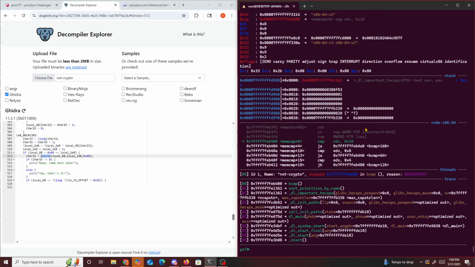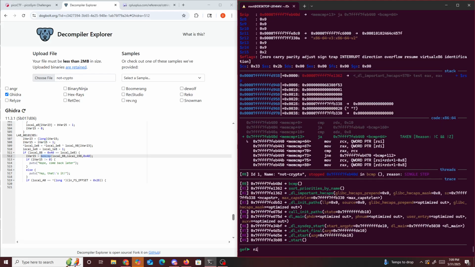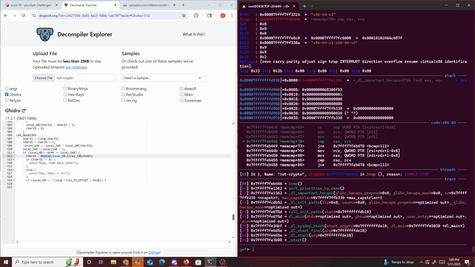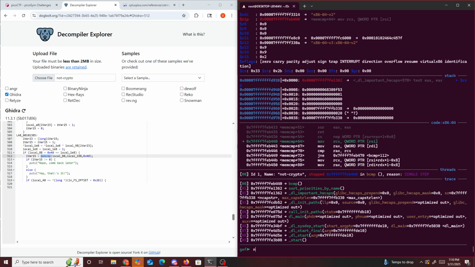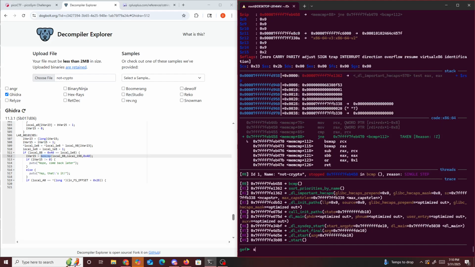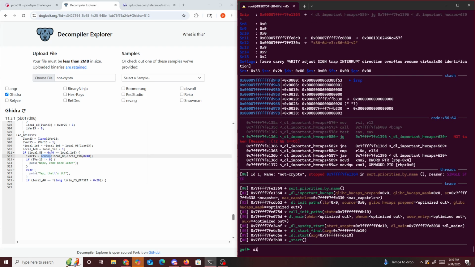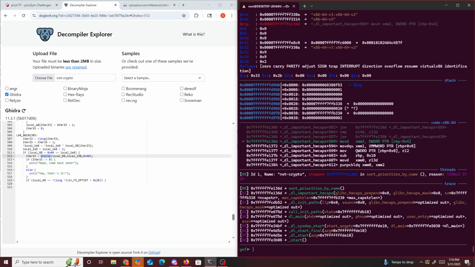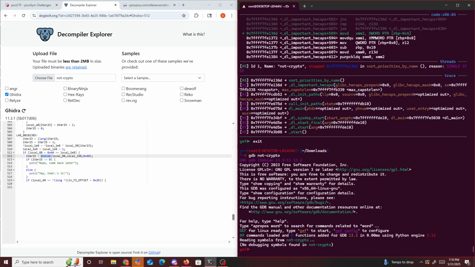Let's run. We could probably exit out right here. GDB, so info functions.